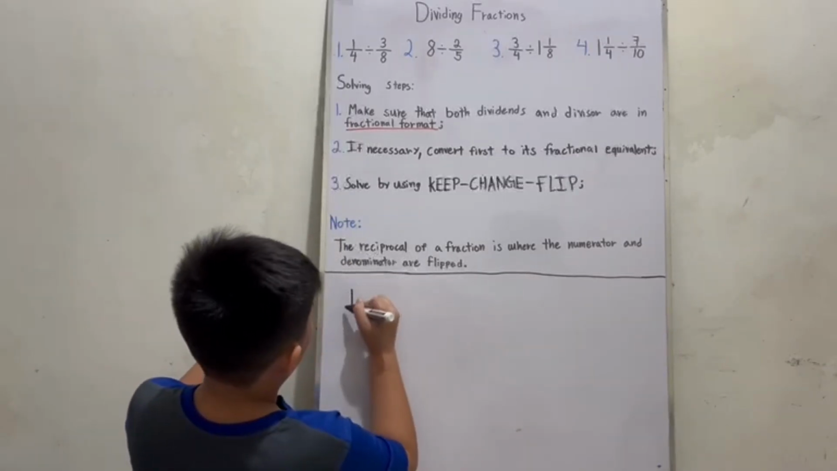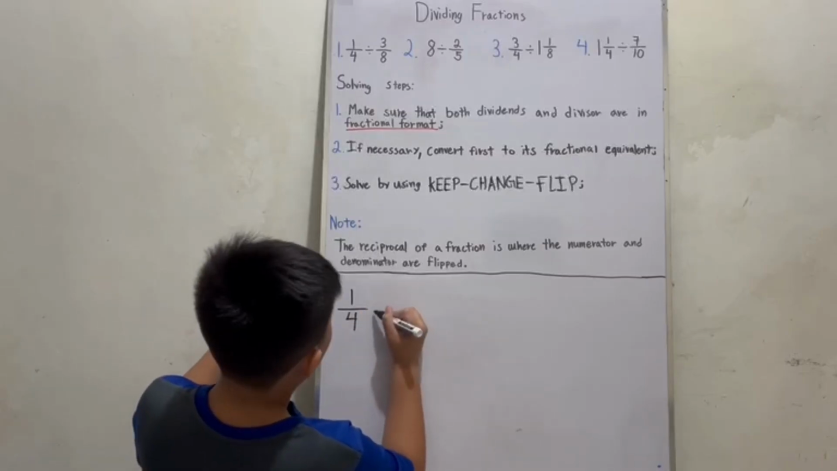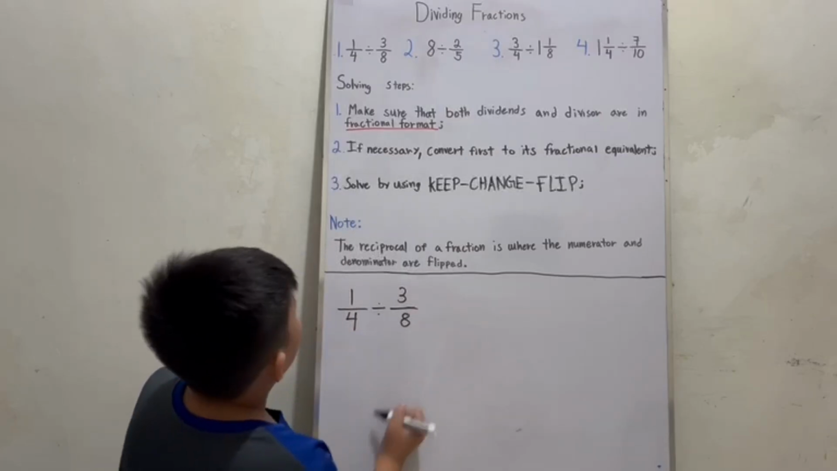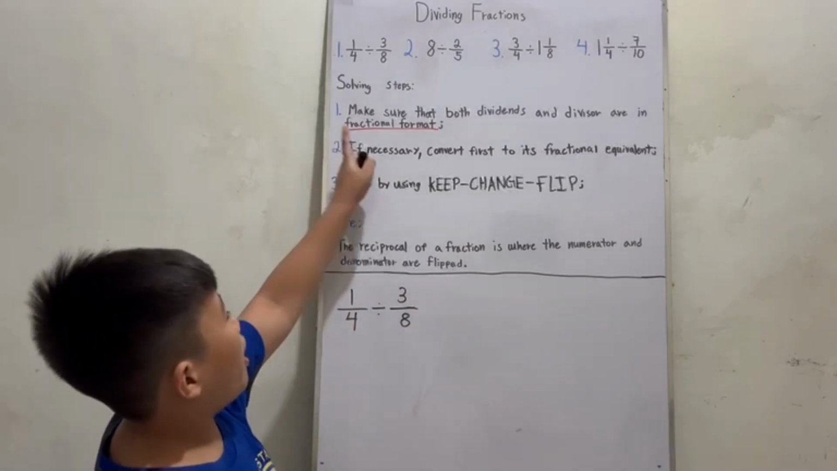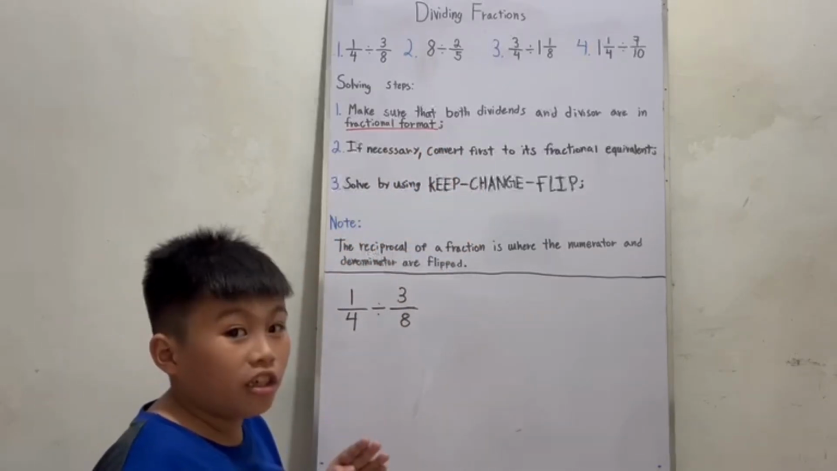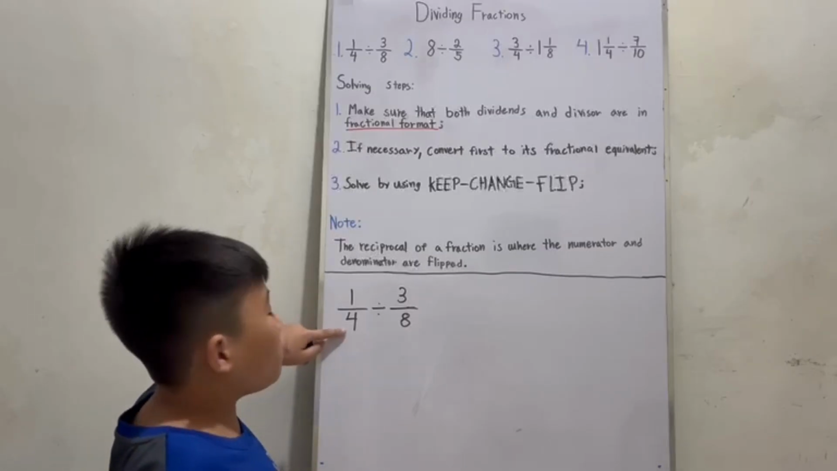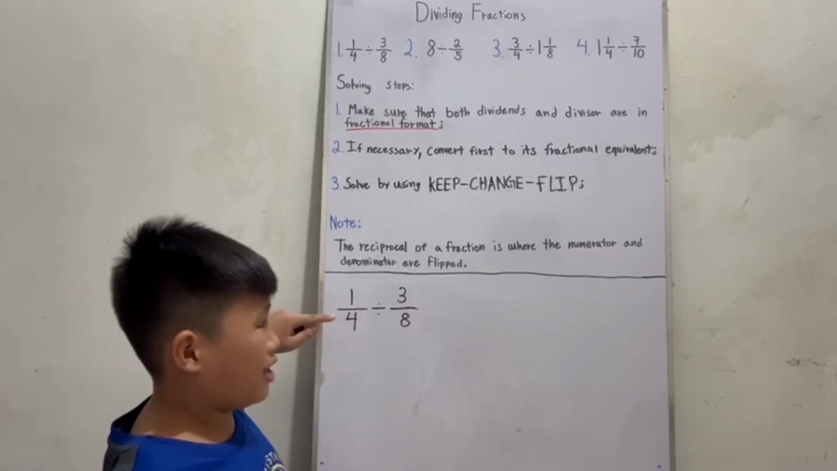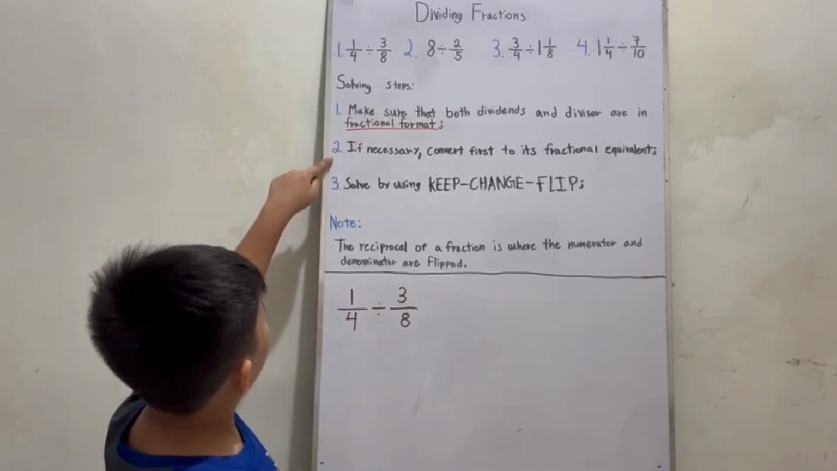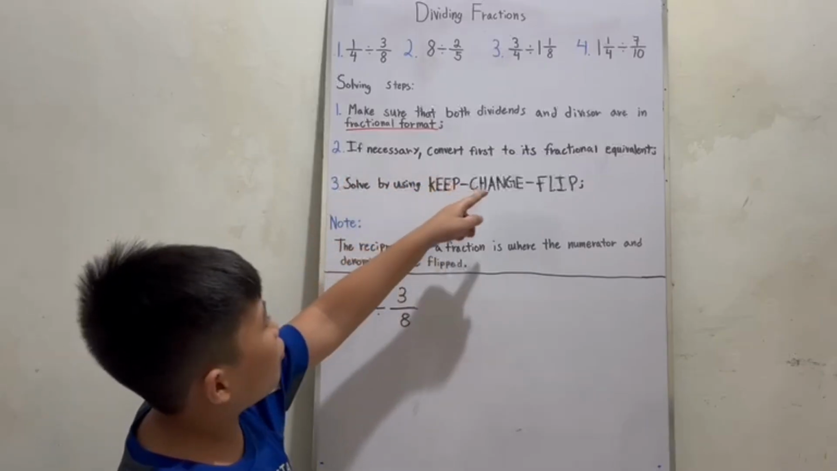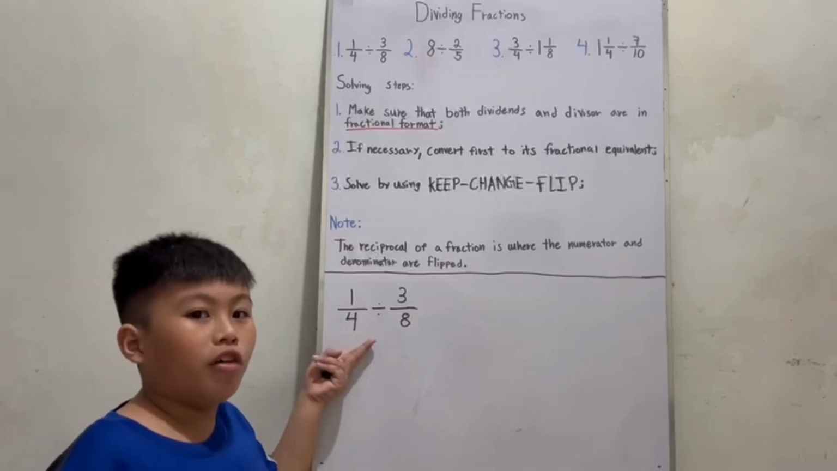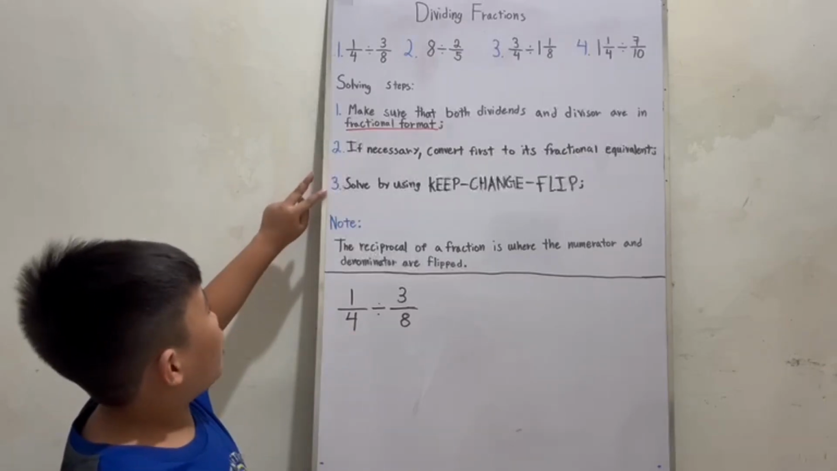Now let's solve number 1. Number 1 is 1 over 4 divided by 3 over 8. Now let's look at the solving steps. Number 1: Make sure that both dividends and divisor are in fractional format. Is 1/4 in fractional format? Yes, it is. Is 3 over 8 in fractional format? Yes, it is. Now, let's move on to number 2. If necessary, convert first to its fractional equivalent. Well, this is already in its fractional format. So, let's move on to number 3.